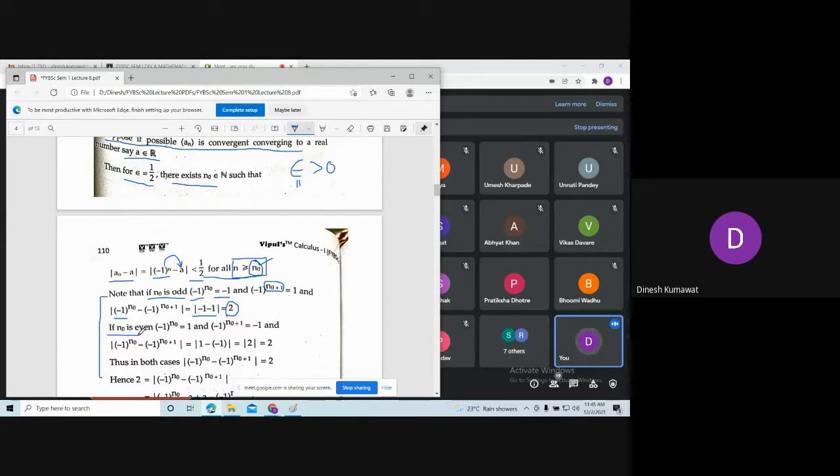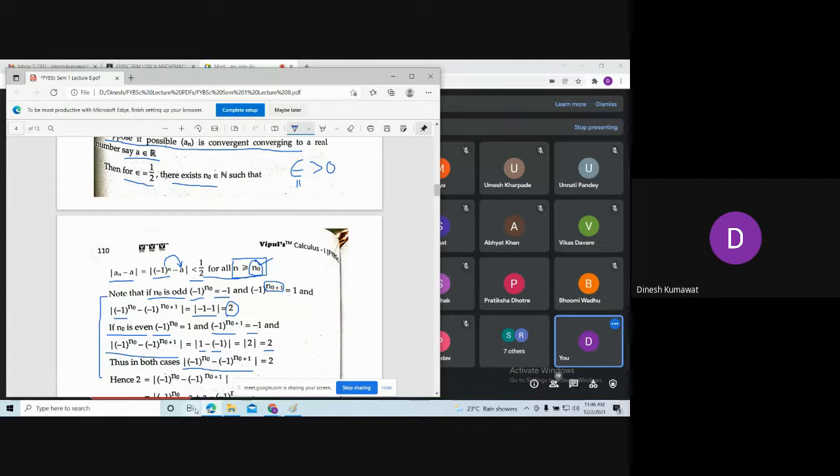Now, what happens if n naught is even? So, what can I say about minus 1 to the power n naught? Minus 1 to the power n naught is 1. And what about minus 1 to the power n naught plus 1? It is minus 1. Again, let us calculate this modulus. So this gives me 1 minus of minus 1, which again gives me 2. Is that clear so far? Yes, sir. Thus, in both the cases, we are having this modulus value to be exactly 2.